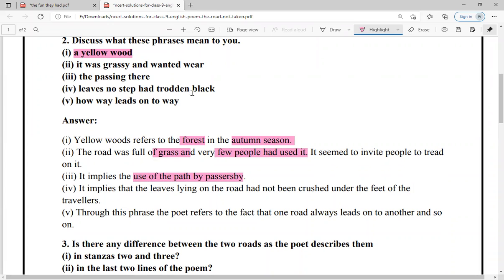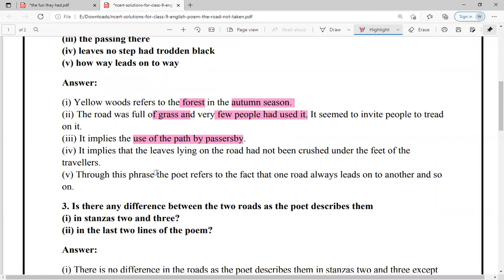Leaves no step had trodden black. Now हम लोग ने देखा था trodden का मीनिंग क्या था. Trodden means walked over. So leaves no step had trodden back मतलब क्या? It implies that the leaves which are lying on the road have not been crushed, which means that the road has not been used by the travelers.